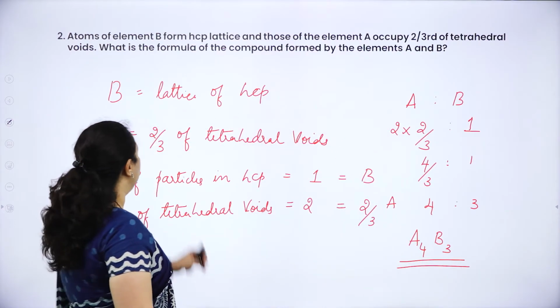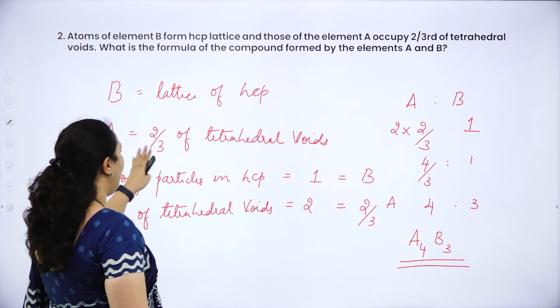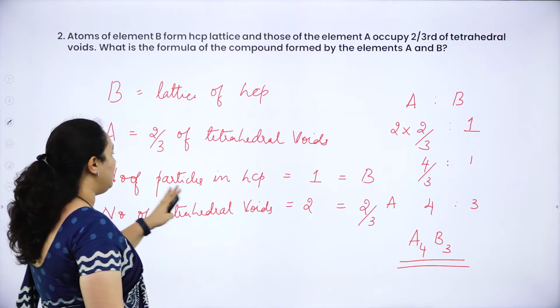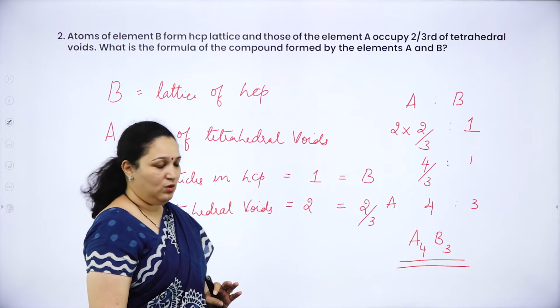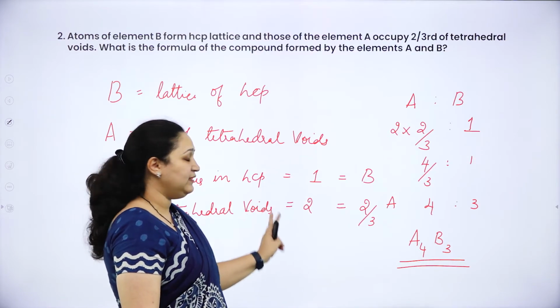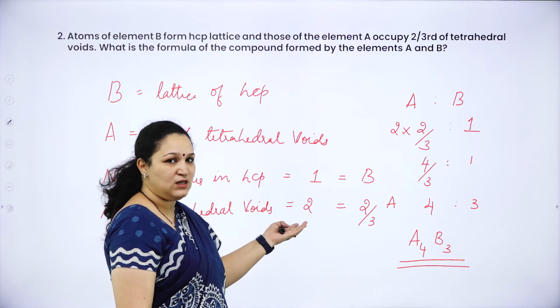So once again, B occupies the lattices of HCP and A occupies 2/3 of the tetrahedral voids. So let me contain number of particles in HCP is 1. So B is 1. Number of tetrahedral voids is 2. Why? Because if this is n, tetrahedral voids will be 2n. So this is 1, double of that is 2.